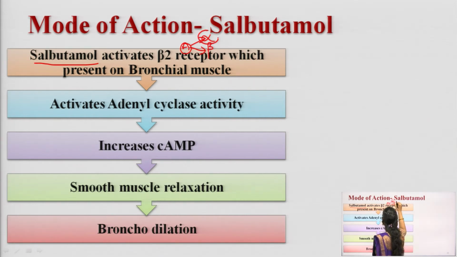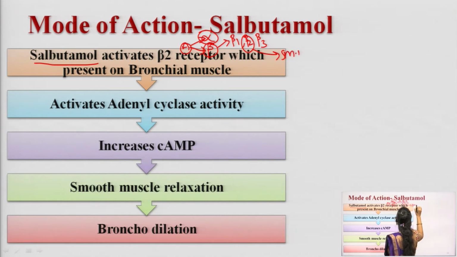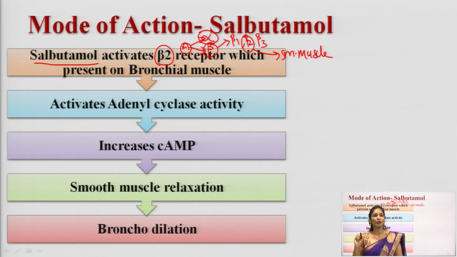Just forget about the alpha receptor, it is not included in our part here. What about the beta receptor? Beta receptor is further classified into beta 1, beta 2 and beta 3. We know that beta 1 receptor is located on the heart, and beta 2 receptor is located on smooth muscle. This is why salbutamol is called a beta 2 sympathomimetic drug, because it will activate the beta 2 receptor.